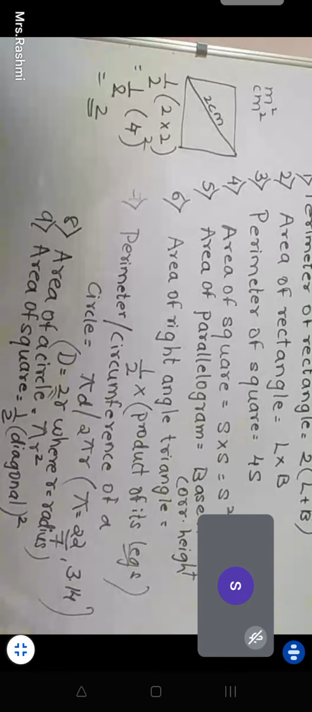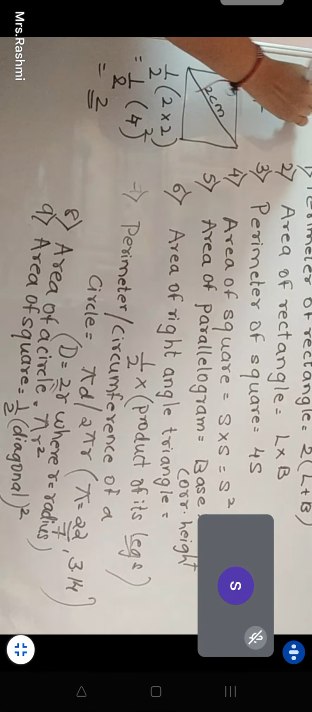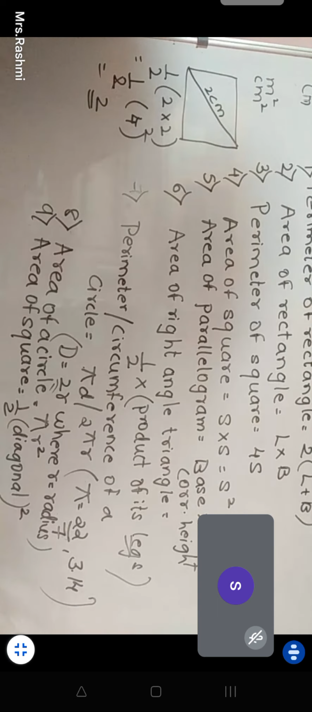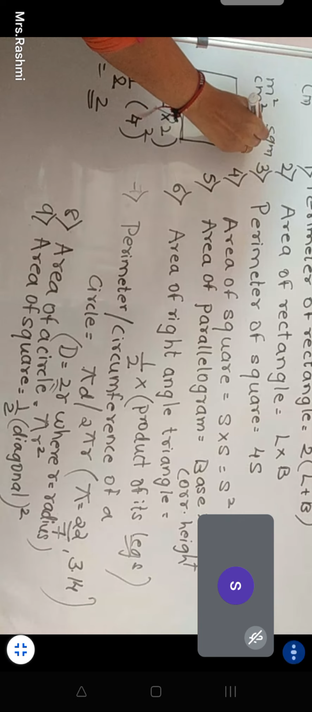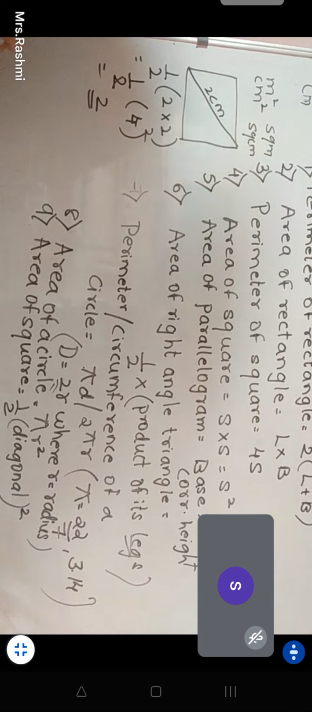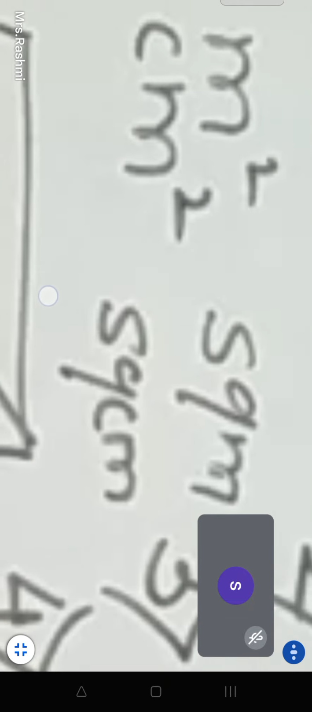Perimeter, what are you going to write? You're going to write meter or centimeter. When it is area, you will be writing meter square, centimeter square, or square meter, square centimeter. Everything is acceptable. Clear? If the units are not written properly, later on in bigger classes you will lose marks. So make it a habit to write the units properly. Fine?